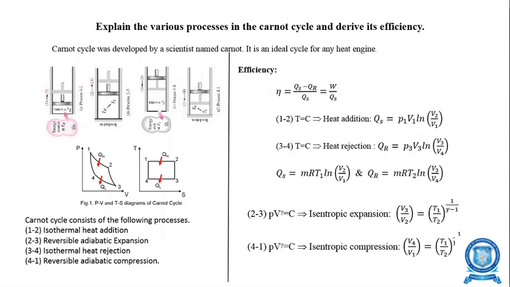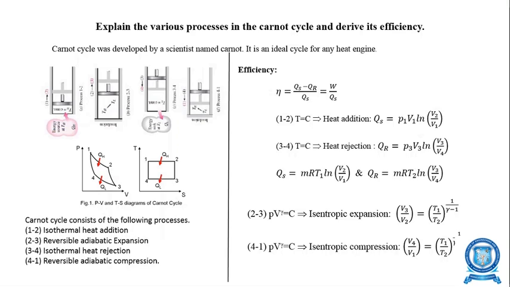Therefore, V3 by V2 is equal to T1 by T2 power 1 by gamma minus 1, because the process is expansion. And for process 4 to 1, the same reversible adiabatic or isentropic process, here compression is taking place, PV power gamma is equal to C. With the same PVT relation, V4 by V1 is equal to T1 by T2 power 1 by gamma minus 1.